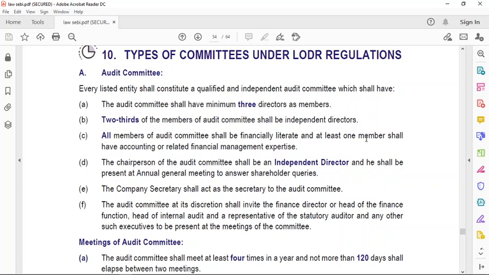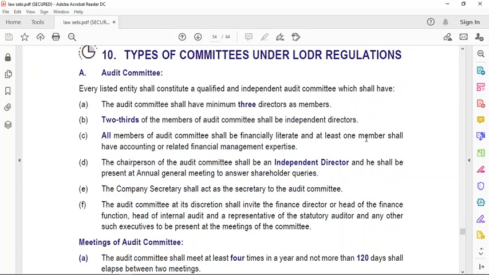2/3 of the members of audit committee shall be independent directors. Out of the total number of members of the audit committee, 2/3 of them will be the independent directors, at least 2/3. All members of the audit committee shall be financially literate and at least one member shall have accounting or related financial management expertise. So all the members should be financially literate and at least one of them should have the accounting or related